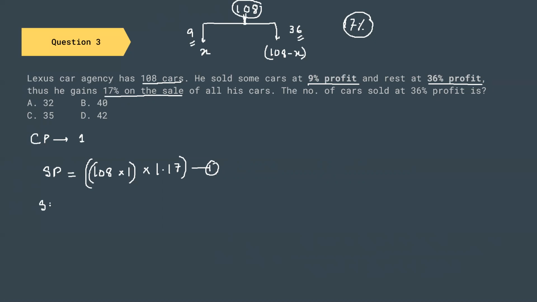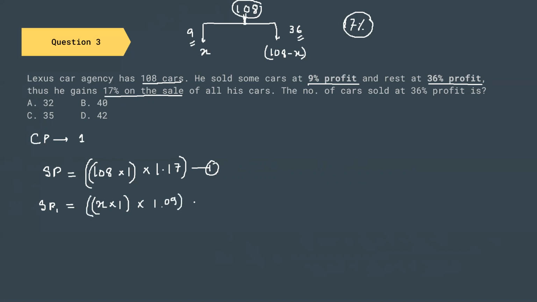Similarly, the selling price of X cars at 9% profit will be X into 1 into 1.09.